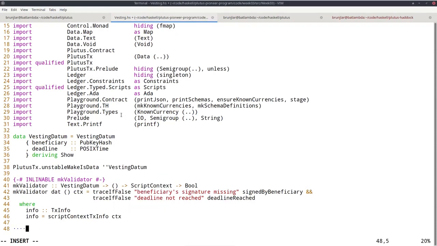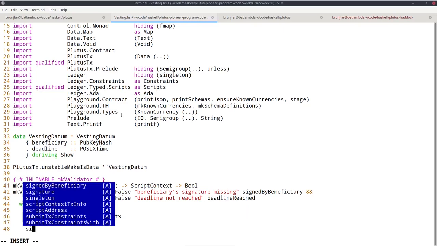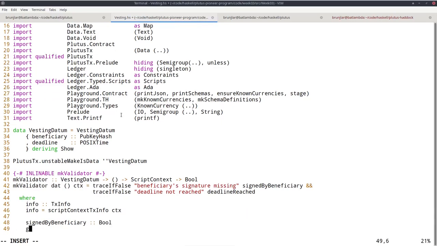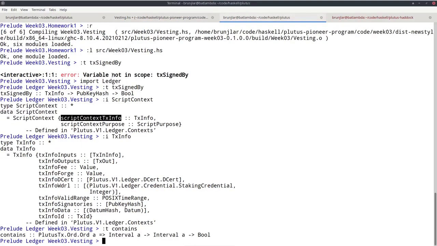Now we can define the two conditions. Let's first do the signed by beneficiary. That's of type bool. Okay, how do we check that? Well, if we check in the REPL again, there is a function called tx signed by that takes a tx info, which we now have, and a pub key hash, and then says whether that transaction that tx info refers to has been signed by this public key hash. So we can use that.